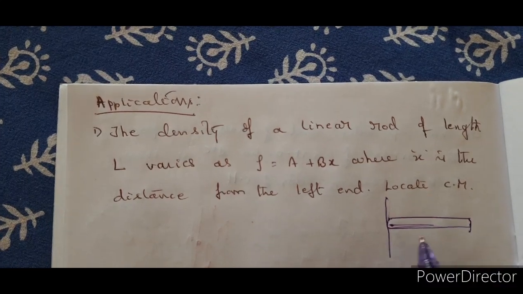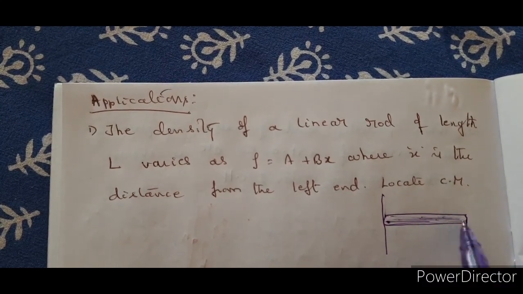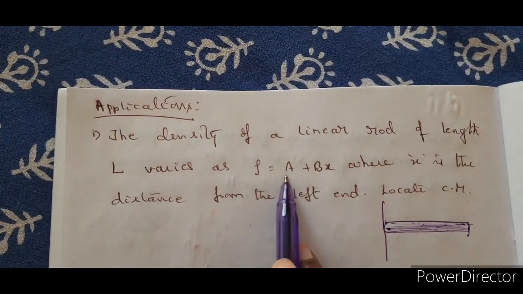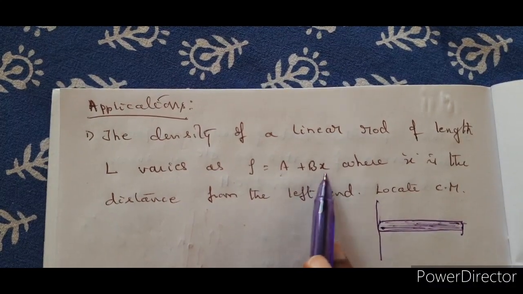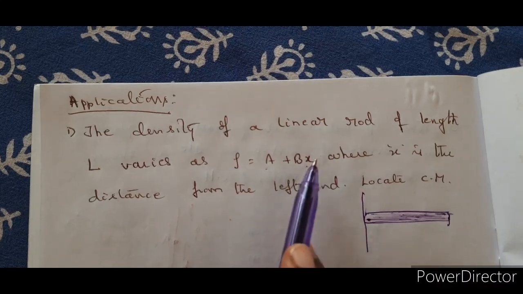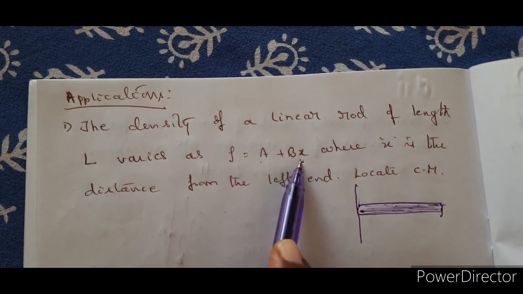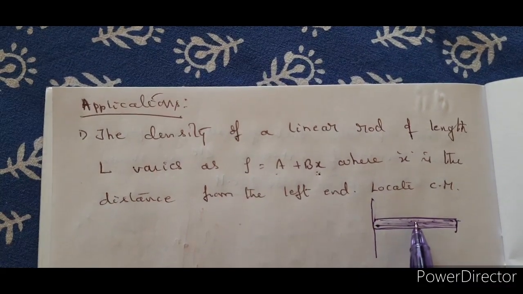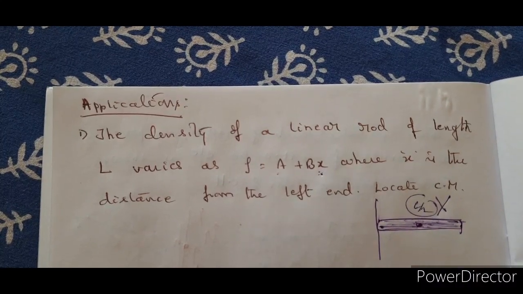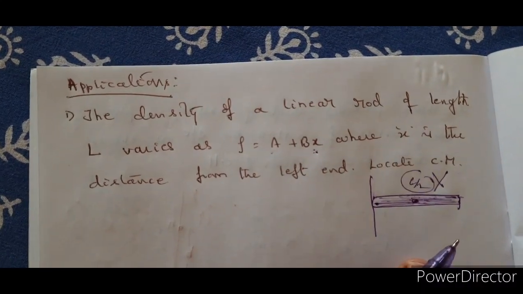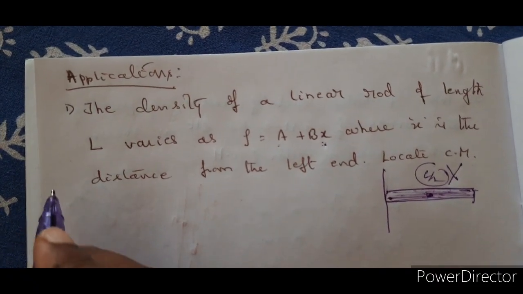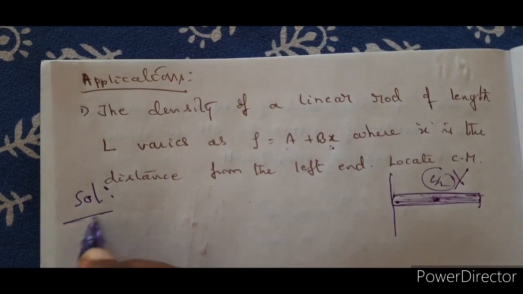Center of mass. So now you may say, why should we do the problem? Yes, we have to do the problem because this is not a uniform distribution. You have to see that here lambda is not constant. It is A plus Bx. Along with x, if x is changing, your linear density lambda is changing. So you can't blindly go and say that it lies at L by 2. No, absolutely wrong. If you just solve the problem like that, then this is wrong. So what do we have to apply? The concept that we have just learned.